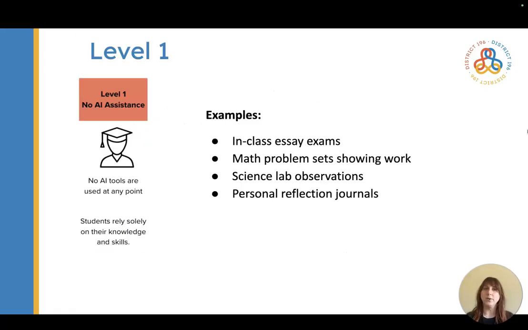Level 1 is pretty straightforward. There's no AI assistance allowed here. This is things like in-class essay exams, math problem sets, science lab observations, or personal reflections.